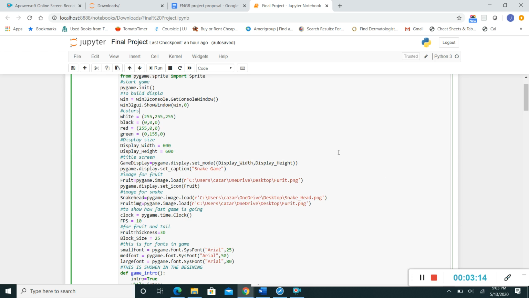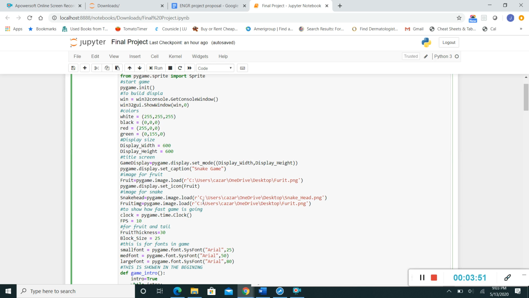I went ahead and did my display screen. So this is going to just display the screen. And what I did is I displayed Snake Game, because that's what the game is. I defined the image fruit, and I put the link to my folder, and I basically defined it, and then I put in the image for my snake, and I went ahead and put the fruit image as well.